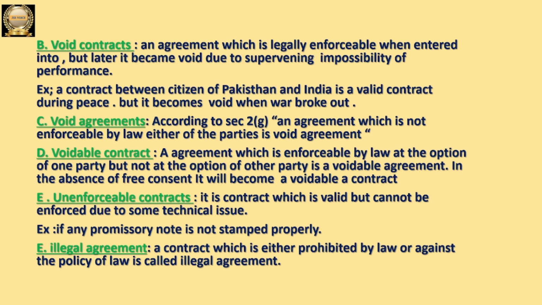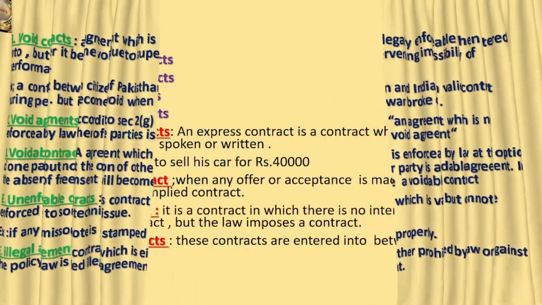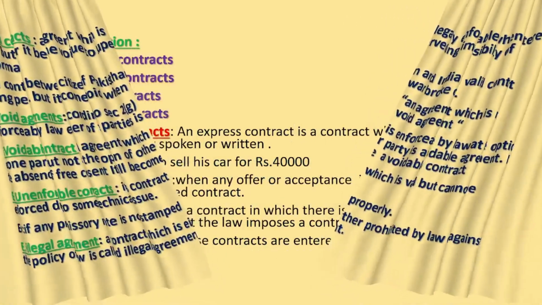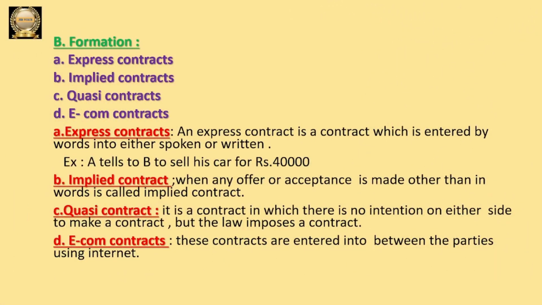Let us go and discuss the other one. Here the second one is on the basis of formation. Again under this we can classify the contracts into four types. First one, express contracts. Second one, implied contracts. Third one, quasi contracts. Fourth one, e-com contracts. So let us discuss one by one in detail.